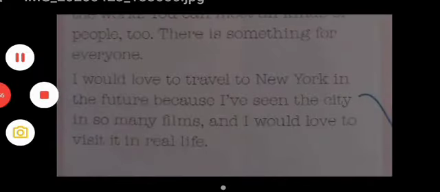To New York in the future because I have seen it. So they're using the present perfect there. I've seen the city in so many films. And I would love, so again, love to visit it in real life. So that's the full answer, just about 100 words. And keep it accurate, keep it clean, and lots of adjectives.